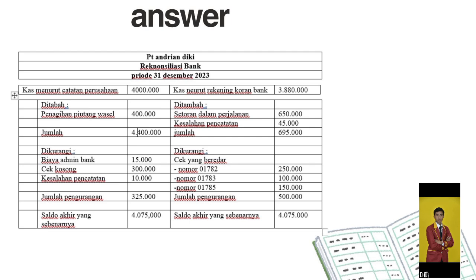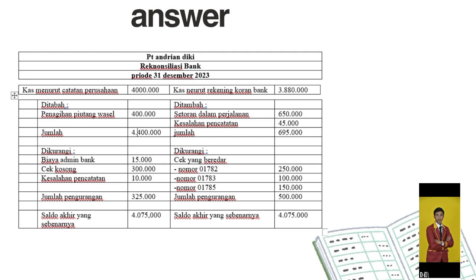1. Based on the records, PT Diki Andrian has a cash balance of 4 million rupiah. So we write in the company's notes as 4 million. 2. While in the BRI bank statement, the cash balance of PT Diki Andrian is 3,880,000. So we record in the bank notes as 3,880,000. 3. Deposits of 650,000 have not been recorded in the BRI bank statement. We write in the bank notes as 650,000 rupiah.